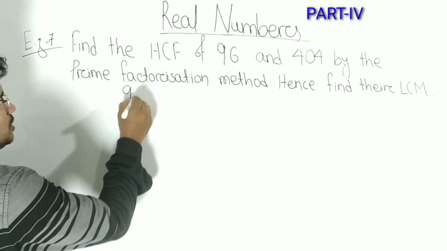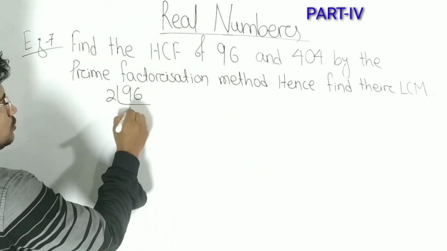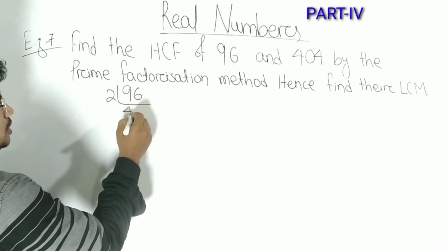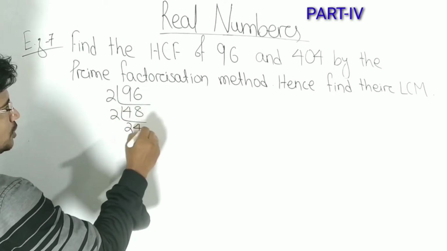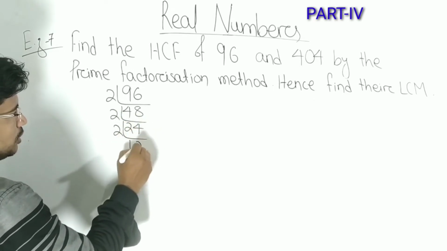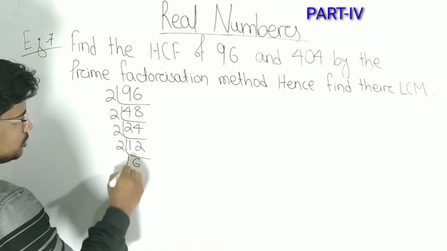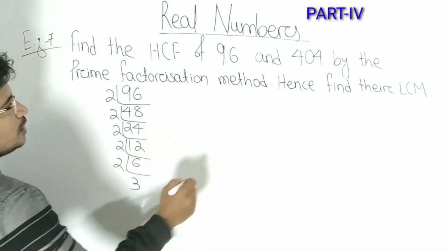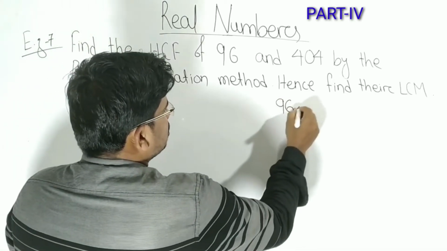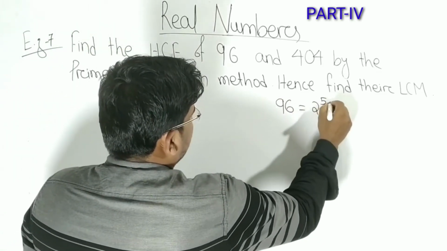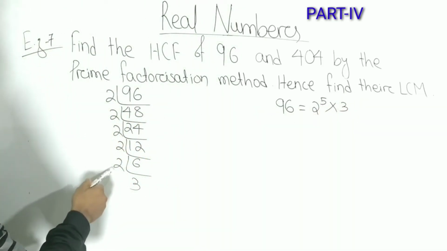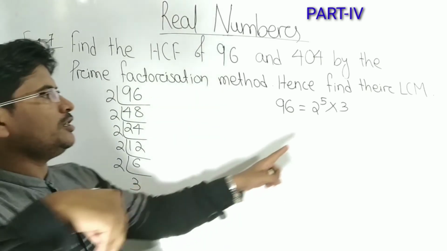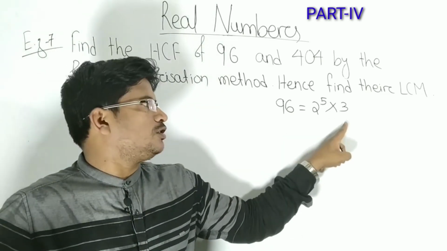Let's factorize 96. 2 4s are 8, then 16, 2 8s are 16, 2 2s are 4, 2 4s are 8, 2 12, 2 6, 2 3. That means 96 is 2 to the power 5 into 3. See, 5 factors of 2 and 1 factor of 3. So it is written 2 to the power 5 into 3.